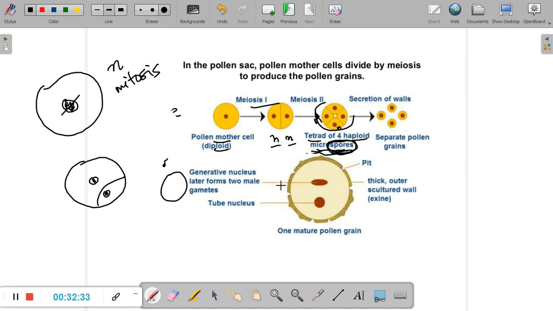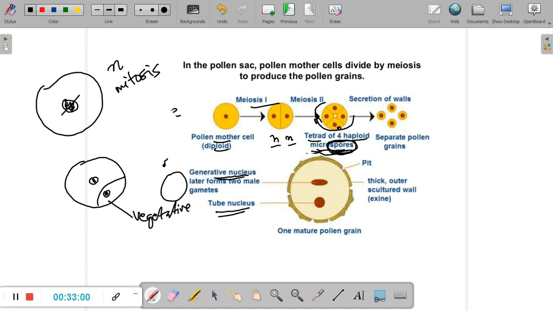Actually, these are not cells yet, these are the two nuclei that have split up. Eventually they'll make up their own cells, their own compartments. So now what we have is something called the generative cell, or we also call it the generative nucleus. It's the same thing. And then we've got the tube cell or the tube nucleus, which is also called the vegetative cell.